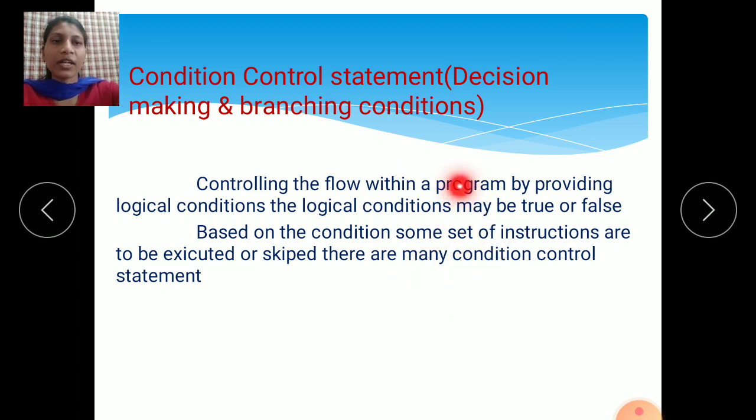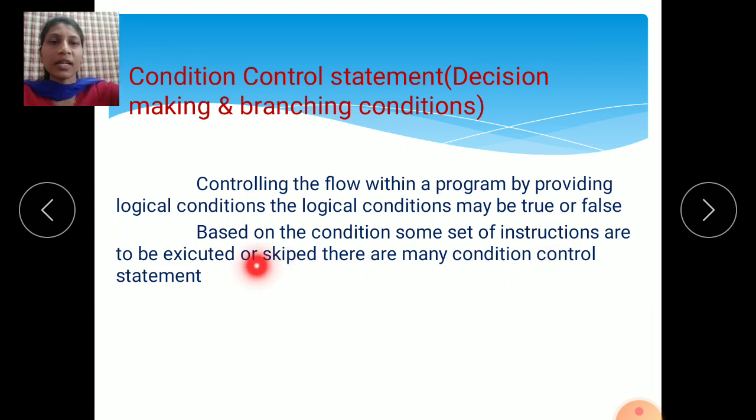If the condition is false, then the true part is skipped and it comes to the else part, the false part, and whatever statements you have written in the false part, it will execute. If the condition is true, one part of the program will execute; if the condition is false, another part of the program will execute.